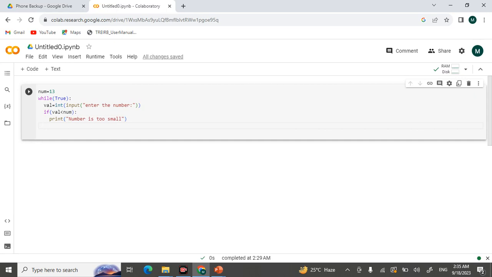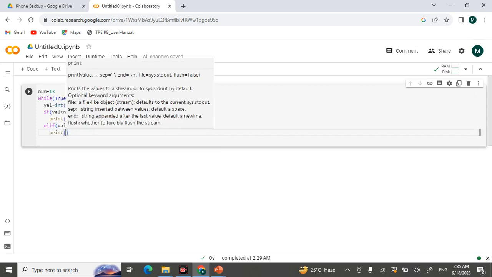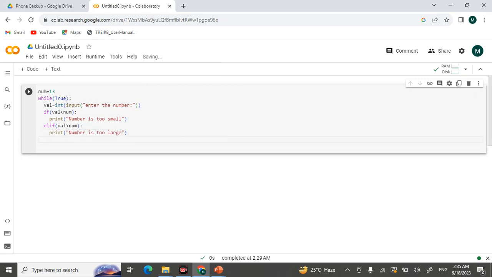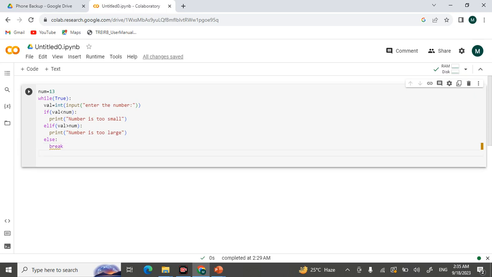If not, elif the value is greater than the number, it should print the message: number is too large. Otherwise, in the remaining case, you just break the loop. It comes out of the loop, terminating the loop. After coming out of the loop, you should print the message.